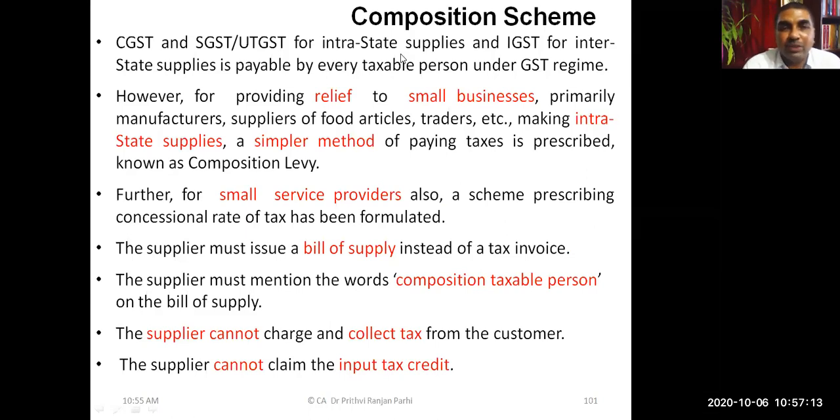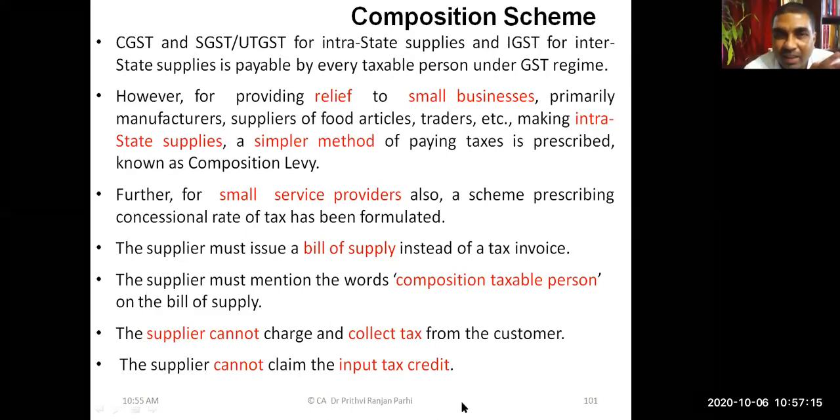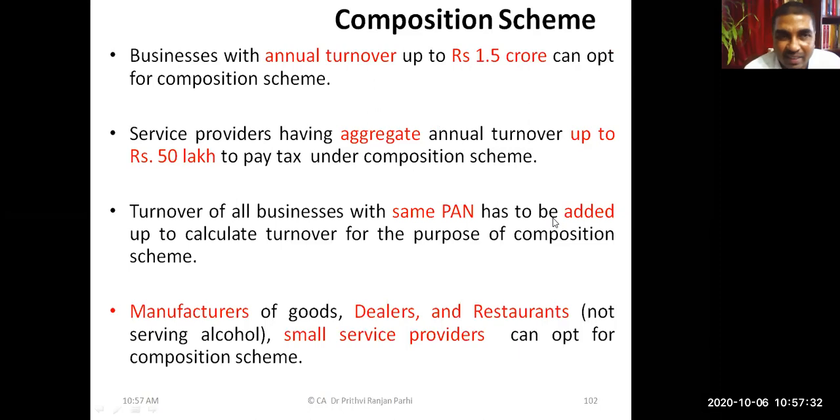So composition scheme is basically a kind of relief. It's an optional scheme, a relief for small businessmen. They can avoid compliance requirements and pay tax at a lower rate. But there is a turnover threshold limit. We have discussed it in our earlier class. If the annual turnover is up to 1.5 crore, they can opt for composition scheme.